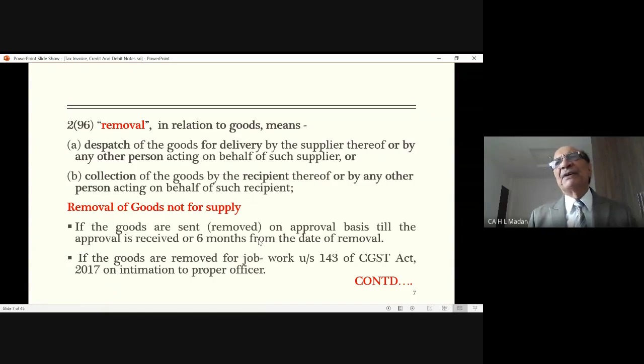It may be possible the person concerned may tell you, okay, look, I have not been able to sell it in 6 months. You just place it here for another 3 months. No problem. You can keep those goods there for another 3 months. But as soon as 6 months are completed, tax invoice has to be issued in the name of the person where the goods have been placed. So that will be the recipient, and tax invoice has to be issued. So this is the procedure in respect of tax invoices in respect of goods.